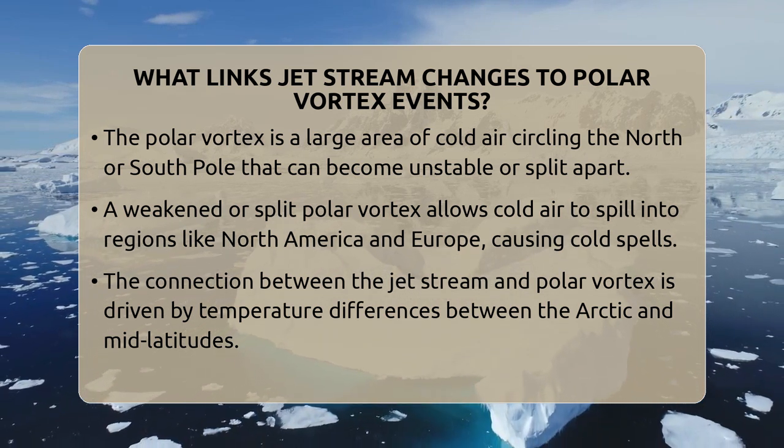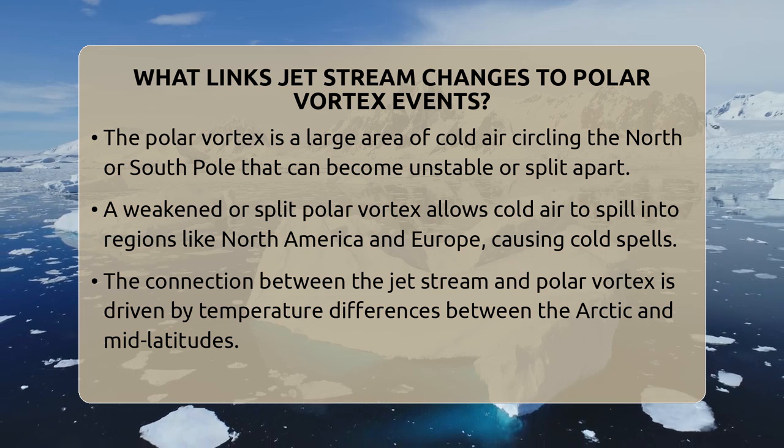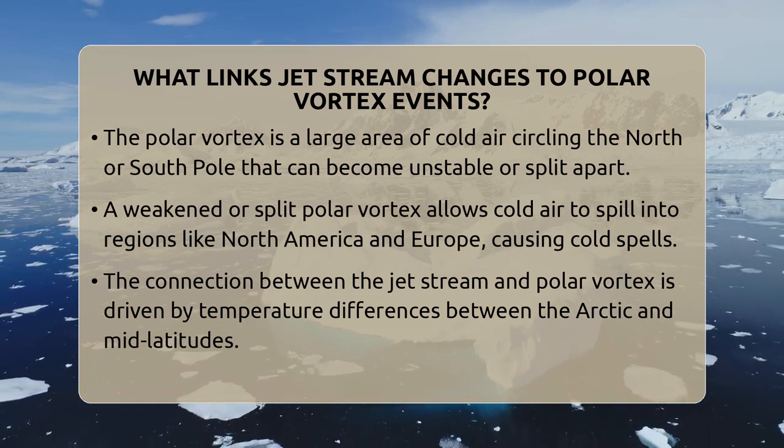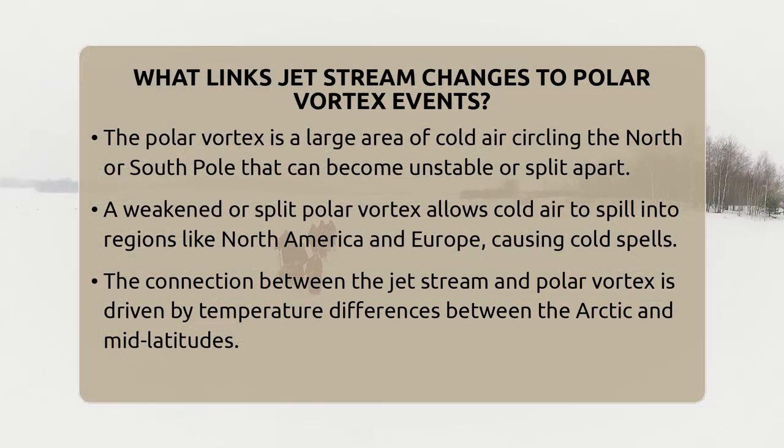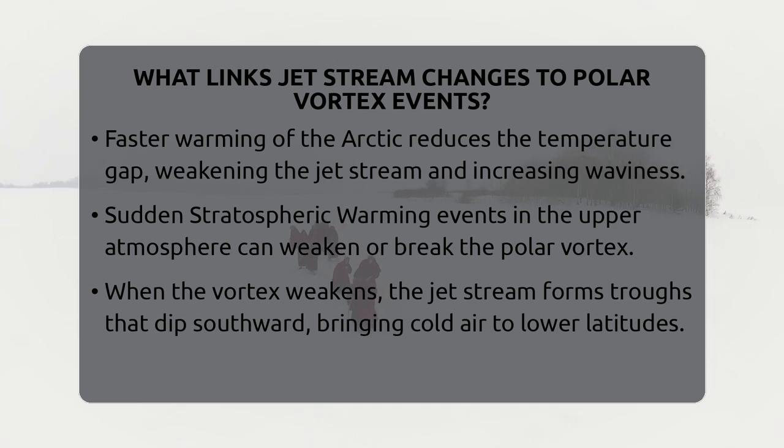Sometimes, a sudden warming event in the stratosphere, called a sudden stratospheric warming, can cause the polar vortex to weaken or break apart. During these events, temperatures in the upper atmosphere rise rapidly, disrupting the vortex's normal circulation.